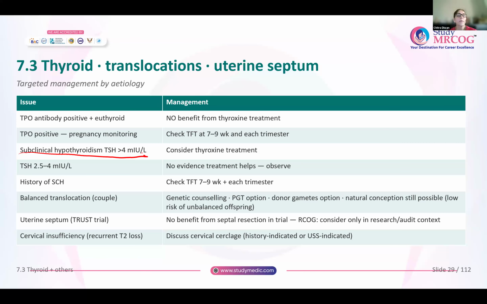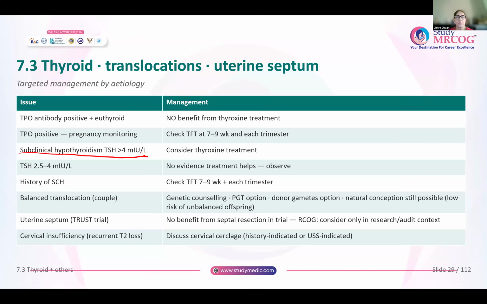Now you have a couple who has a balanced translocation and you find that it is causing recurrent miscarriages. So you will offer them genetic counseling where PGT could be an option for them or donor gametes could also be an option. In these couples, natural conception is still possible. It doesn't mean that because there is a balanced translocation, they have to go in for PGT or for donor gametes. Natural conception is still possible. And remember, the risk of having an unbalanced translocation in the offspring is very low.